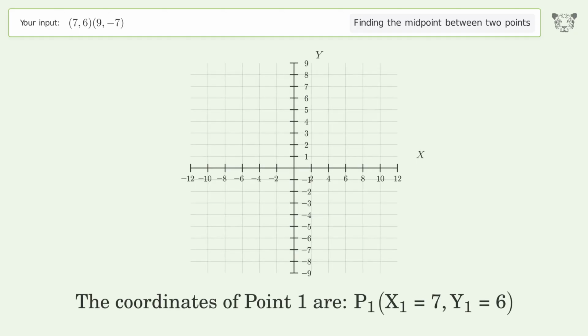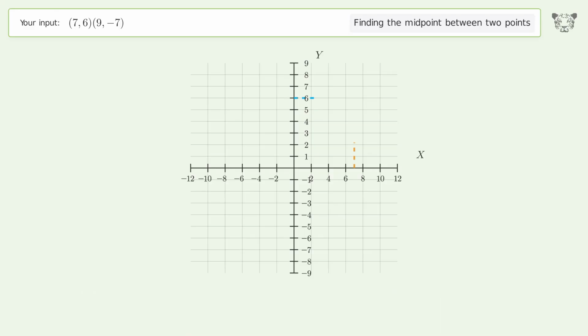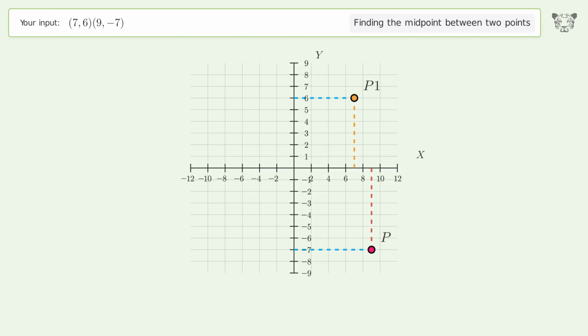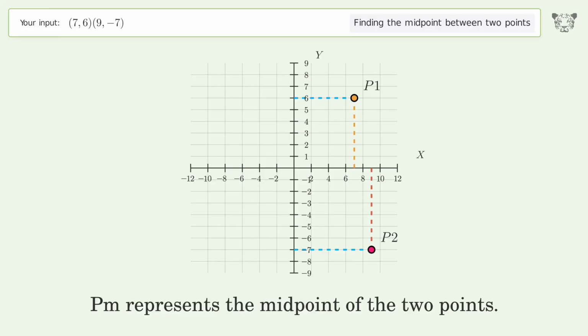The coordinates of point 1 are x1 equals 7, y1 equals 6. The coordinates of point 2 are x2 equals 9, y2 equals -7. PM represents the midpoint of the 2 points.